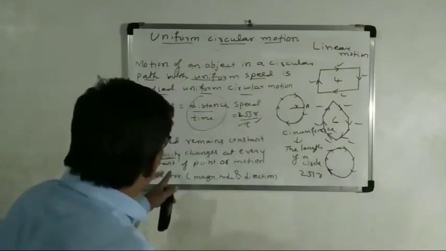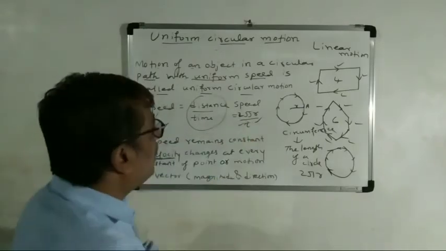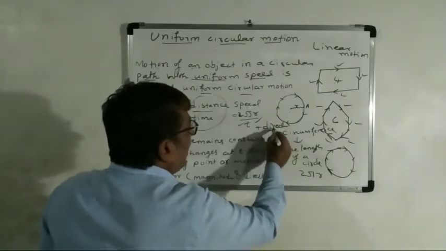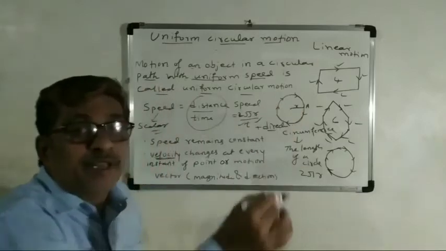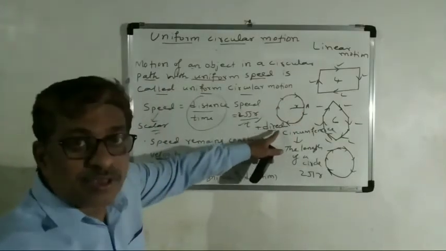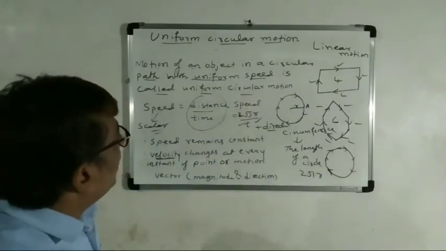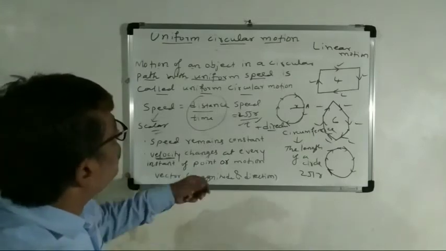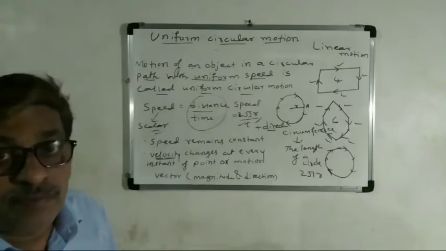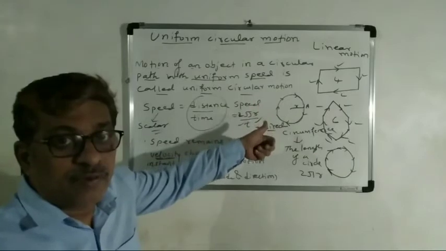But in velocity, magnitude will be there. This is the distance, magnitude, but plus direction also. See, whenever the direction changes, it means velocity also will be changing. When the direction changes, the velocity is changing. And such a motion is called uniformly accelerated motion.